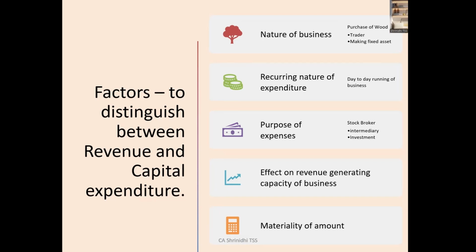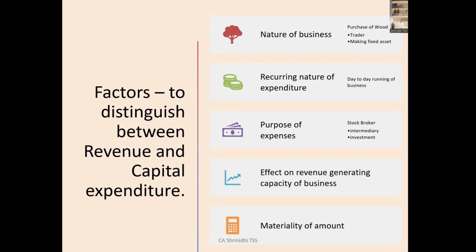However, if the stockbroker himself purchases stocks and the purpose or the intention of incurring this particular expense is for his own investment purpose, he has invested in some stocks, then will he still show it as a revenue expenditure? No. He would be showing it as an investment, which means it is an asset. Capital expenditure. Correct. So the purpose of expense is the third factor.